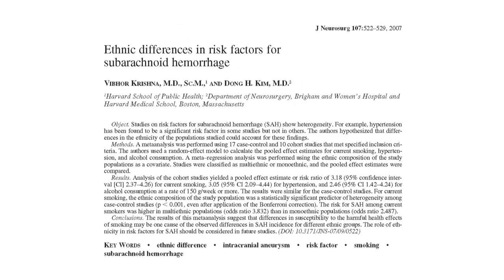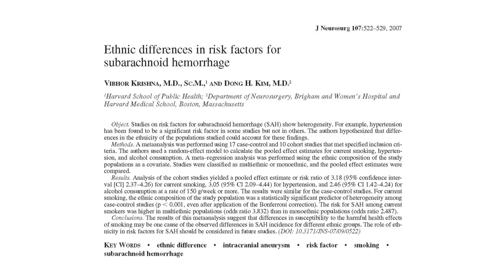Next, we sought to determine if there are ethnic variations in susceptibility to SAH risk factors such as smoking, hypertension, and alcohol consumption. In this meta-analysis, we analyzed 17 case controls and 10 cohort studies that met inclusion criteria. Overall, the risk ratios for current smoking, hypertension, and alcohol consumption of 150 grams per week were roughly 3.2, 3.1, and 2.5 respectively.